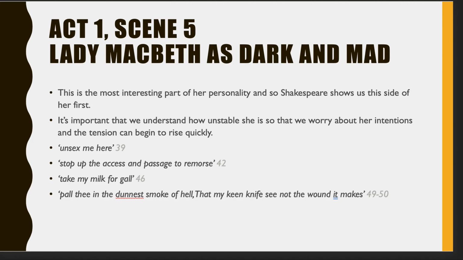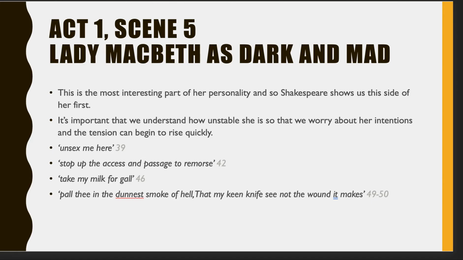"Stop up the access and passage to remorse": the idea that women would feel remorse and guilt for bad situations because they're so gentle and kind and caregiving. She's asking for the power to stop that from happening so that she can go through with this plan that she wants to kill the king. "Unsex me here" links to that because she knows the remorse will come from being a woman.